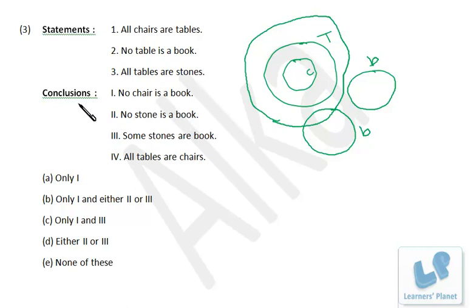Now the first conclusion, no chair is a book. That is true in both the cases, even in this case and then this case. So that's true. No stone is a book.